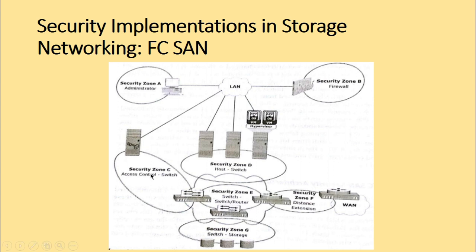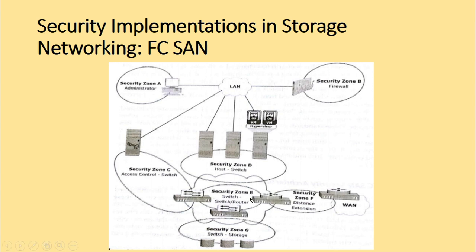We are in module 2, we have discussed the different types of zoning, right? Worldwide name zoning, the port zoning, mixed zoning, and so on. Here we can implement a secure zoning method such as port zoning, also known as hard zoning. So these are the different means by which we can restrict the fabric access to legitimate hosts. One is by implementing an access control list, so that known host bus adapters can connect on specific switch ports only. The second way is by implementing a secure zoning method such as port zoning, also known as hard zoning.